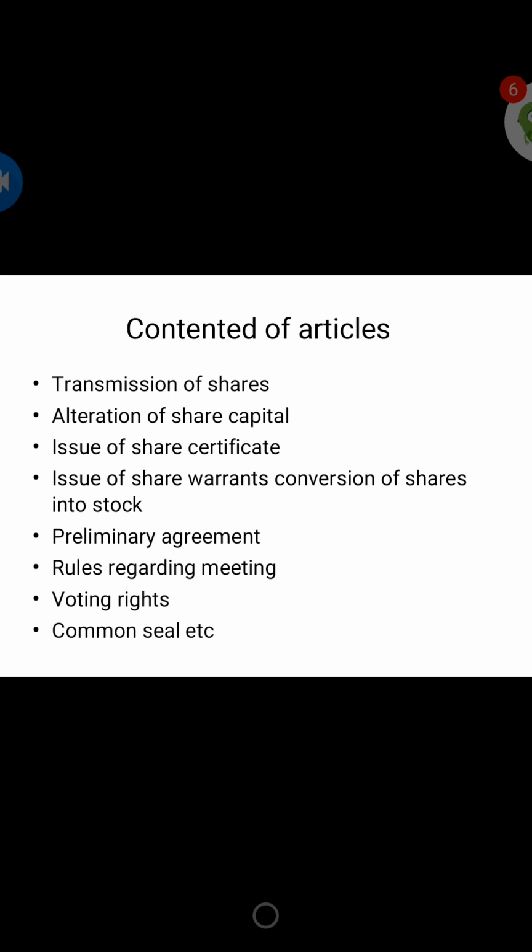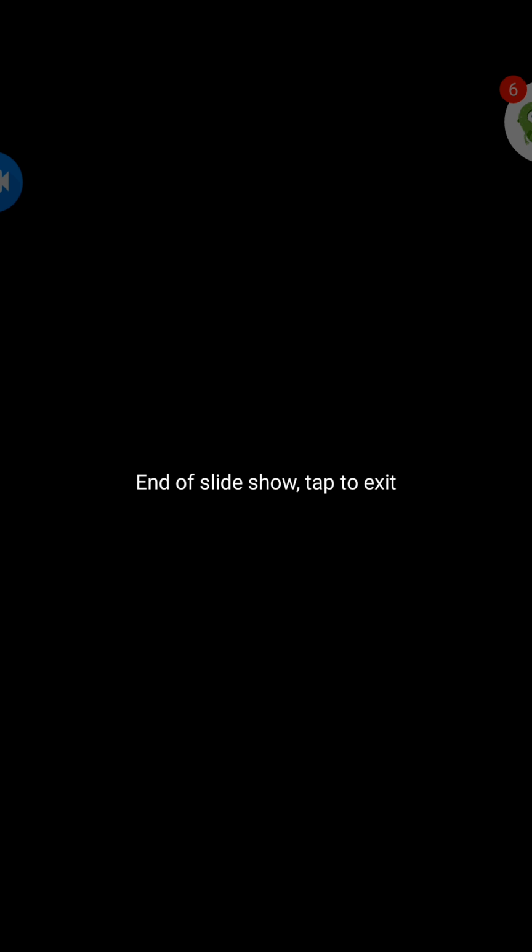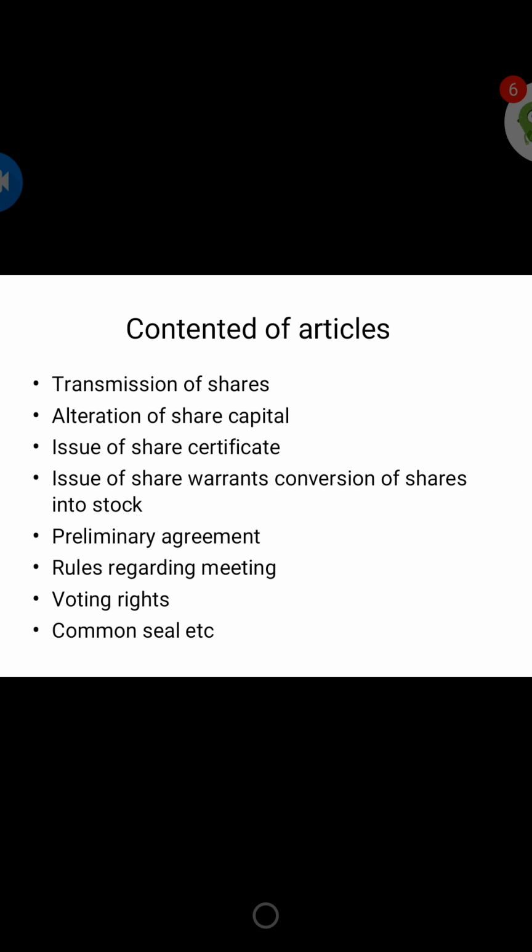Alteration of share capital, issue of share certificates. You are going to issue the share certificates, you are going to issue the warrants, you are going to convert the shares into stock, preliminary agreements, rules regarding meetings, voting rights, common seal, etc. So these are the contents you have in the articles of association.